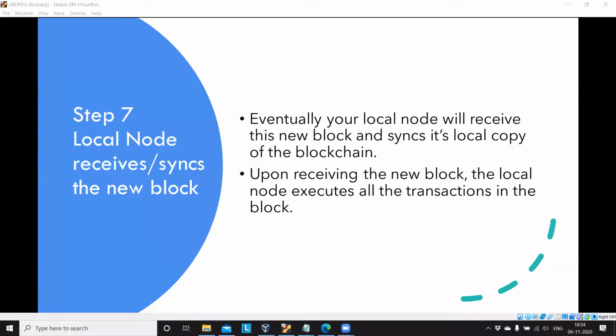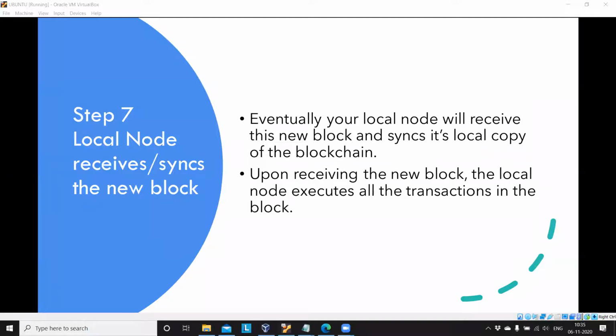If there are 10 blocks of transactions in the network, and your node does not have those 10 blocks, then you are not in a syncing position, and you cannot execute other transactions, whether you are a mining node or the main node in the network. So you should have all the copies in your local node if you are executing your next transaction. I hope I answered. Okay, sir.